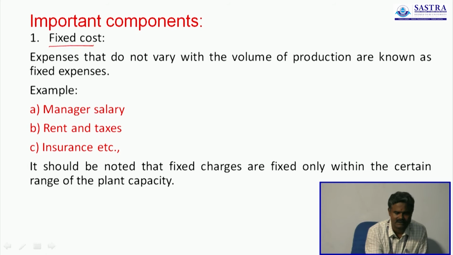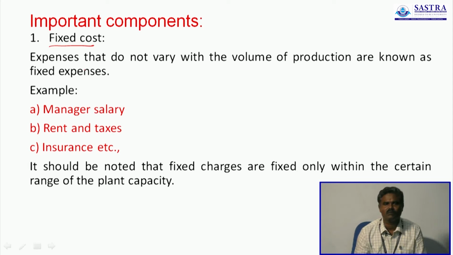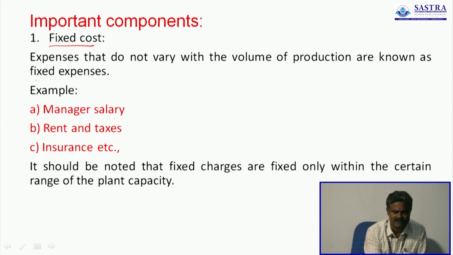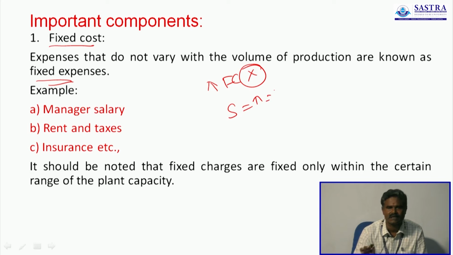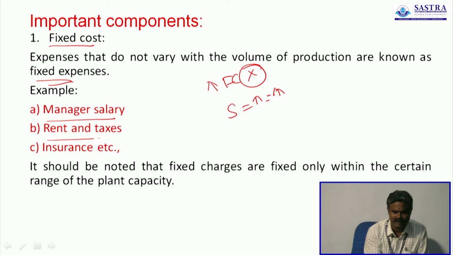Number one, fixed cost. So what is meant by fixed cost? The expenses that do not vary with volume of production are known as fixed cost. When the volume of output is increased, the fixed cost cannot increase. When sales is increased, the fixed cost cannot increase. Example: manager salary, rent and taxes, insurance. So these are all fixed cost expenses.